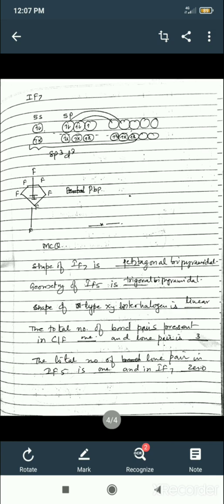That is, you have to also excite the 5s electron to 5d, 5px electron to 5d, and 5py electron to 5d. So total 3 electrons will be excited.